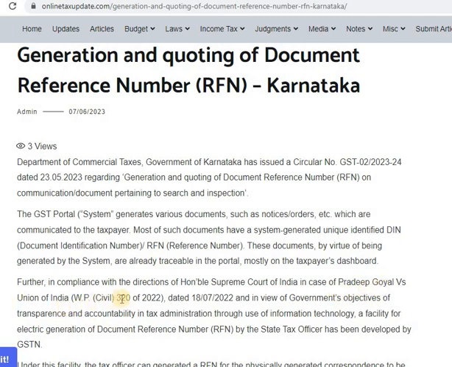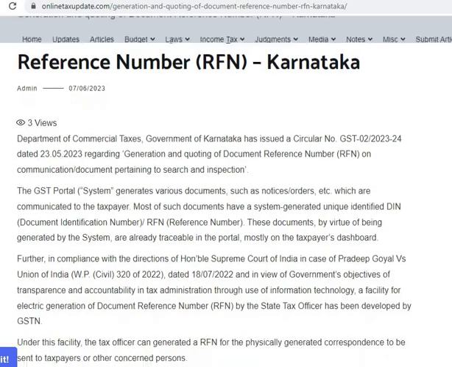Further, in compliance with the direction of the Honorable Supreme Court of India in the case of Pradeep Goyal versus Union of India, Writ Petition Civil 320 of 2022, dated 18 July 2022, and in view of the government's objective of transparency and accountability in tax administration through use of information technology, a facility of electronic generation of document reference number by the state tax officer has been developed by GSTN.